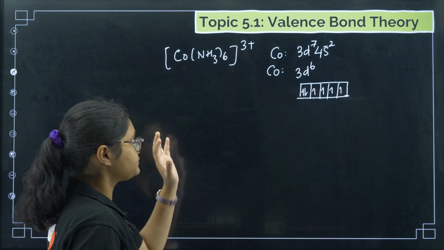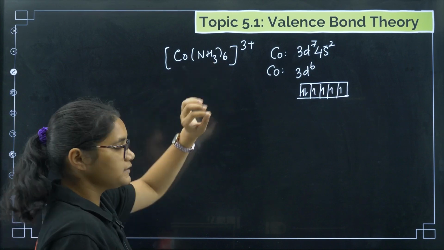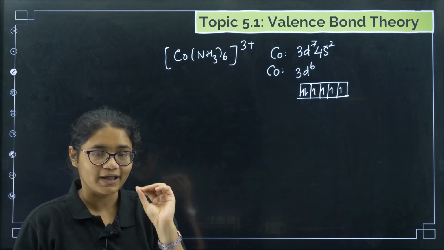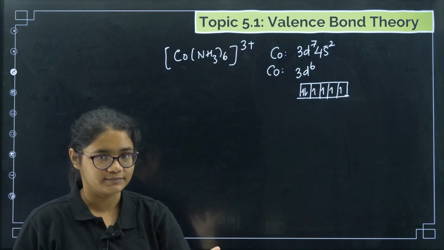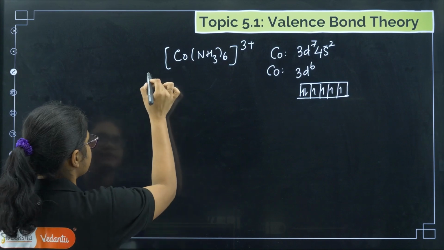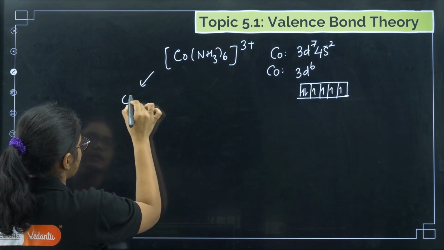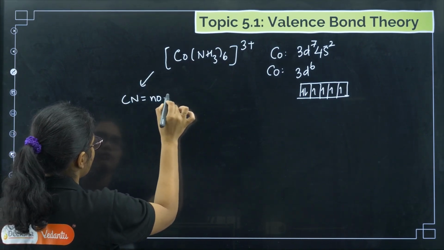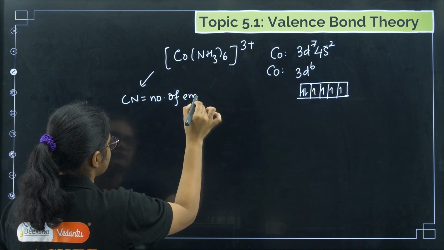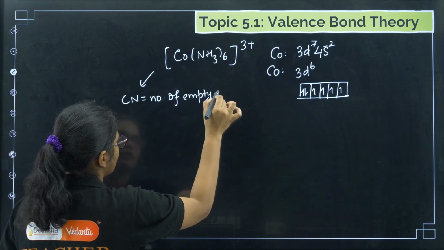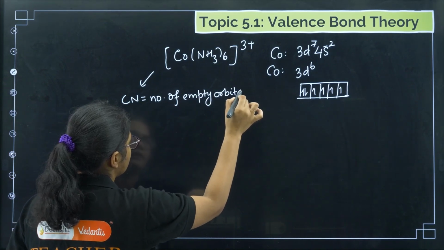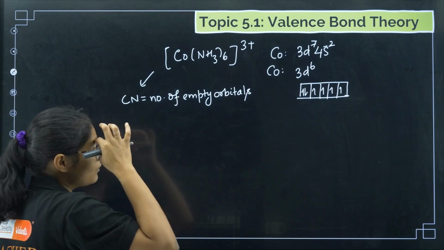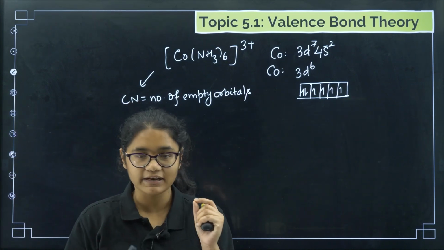Now you see this one, cobalt is forming 6 bonds, right? So I need 6 empty orbitals. So I can say the coordination number should be equal to the number of empty orbitals required. So now what happens here? We'll understand once we know